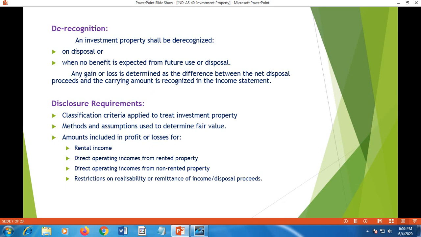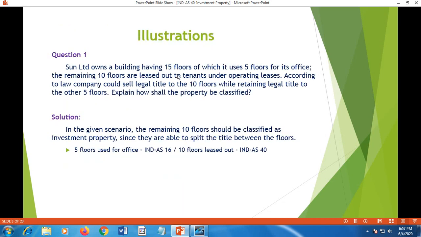Now, the disclosure requirements under the standard. Classification criteria applied to treat investment property, how the investment property is recognized, methods and assumptions used to determine the fair value, and the amounts transferred to the profit and loss account under different heads as income: rental income, direct operating income from rental property, direct operating income from non-rented property, restrictions on realizability and remittance of income or disposal proceeds. That means if there is any sharing of revenue, that is rental income, etc., then such facts should be disclosed along with other details regarding investment property under Ind AS 40.